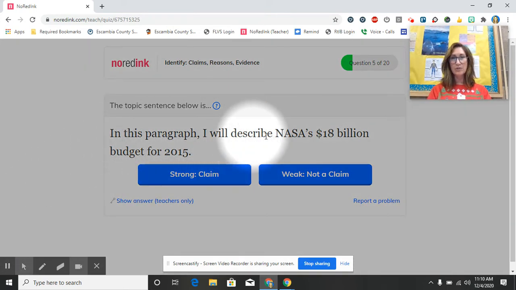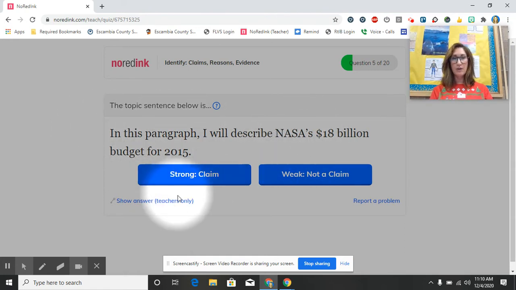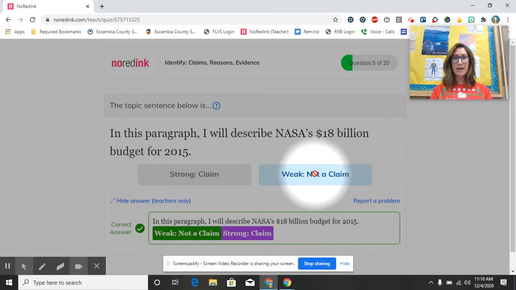In this paragraph, I will describe NASA's $18 billion budget for 2015. Now, as you probably learned earlier in your middle school career in 6th and 7th grade, you don't write about your writing, you just write it. So you would start with NASA's $18 billion budget for 2015 is important. And you would go from there. You want to avoid saying, in this paragraph, I will describe. Therefore, this is weak. All right.